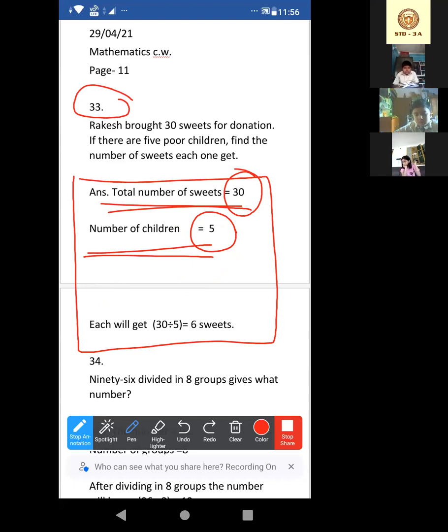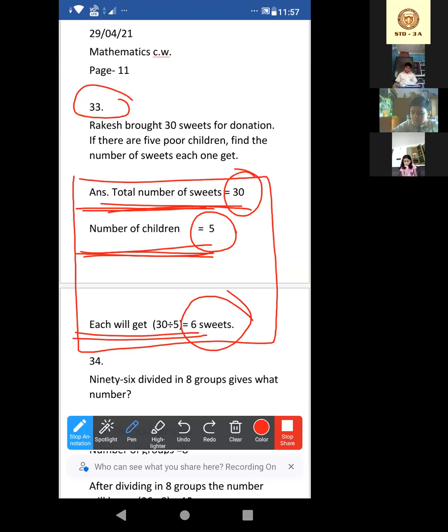Now each will get 30 divided by 5, 6 sweets. Acha, you have to write the whole statement. Write the statement properly. If you are doing only the division 30 divided by 5 equals 6, marks will be deducted. Marks reduction will be there. You have to write the whole statement.